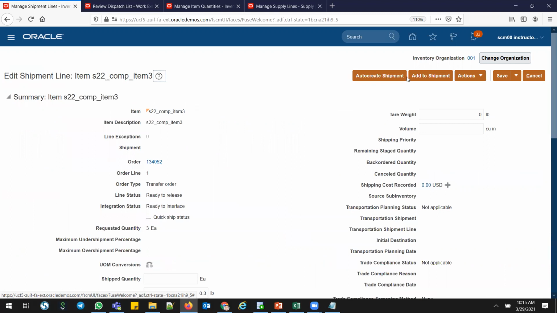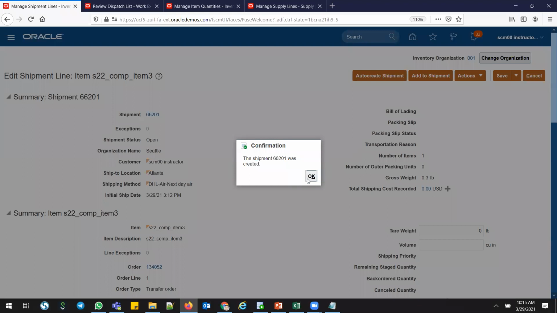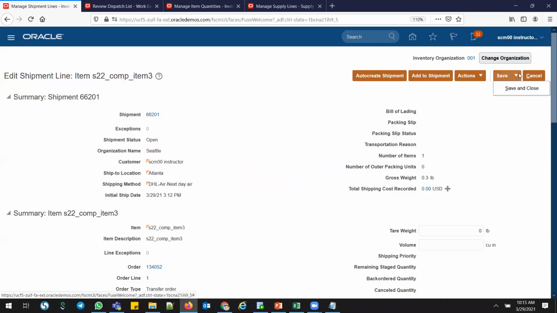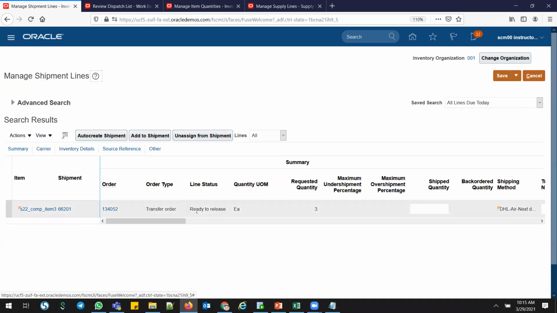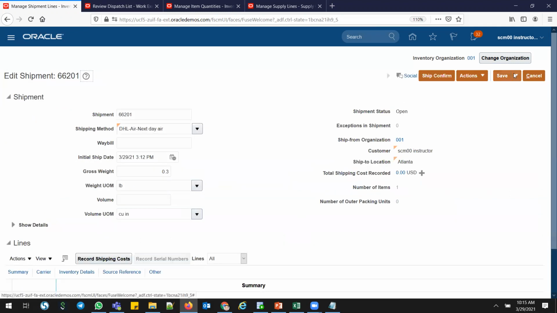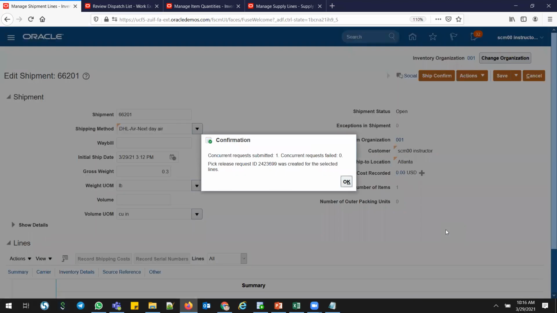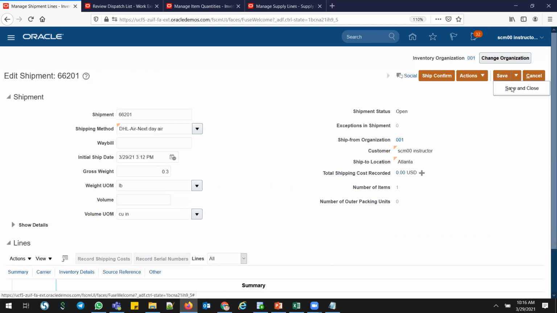Right, so this is my shipment, auto create shipment. So 66201 is my shipment number. Save and close. This is ready to release. Give this shipment number, click the shipment number, and go for quick release. Save and close.